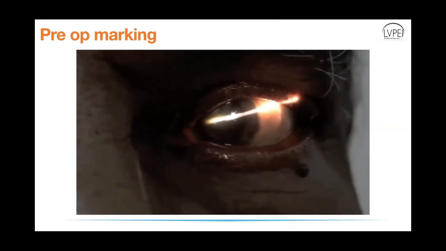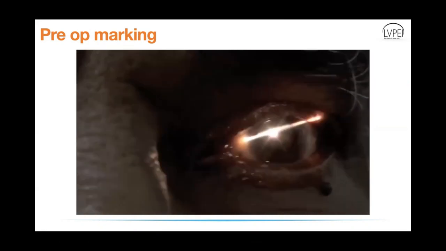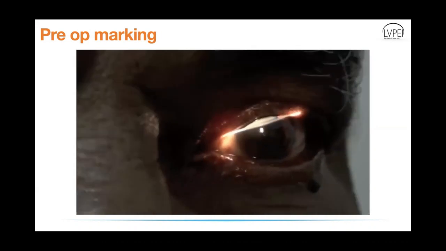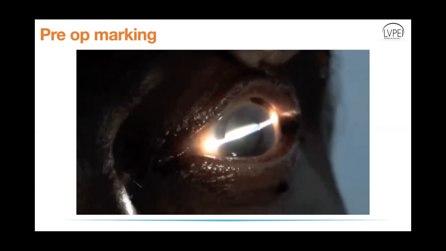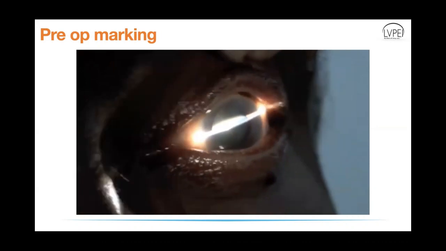So you block the other eye, ask the patient to fixate with the eye that you're operating, and have the slit projected onto the patient's eye in the horizontal meridian. And when the slit is overlapping on the cornea, all you have to do is take a needle. I don't like using a pen because the mark tends to get smudged. Sometimes the mark tends to get washed away with time.